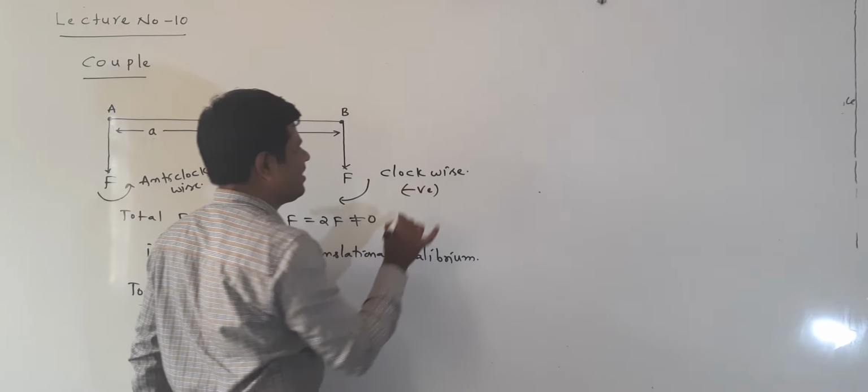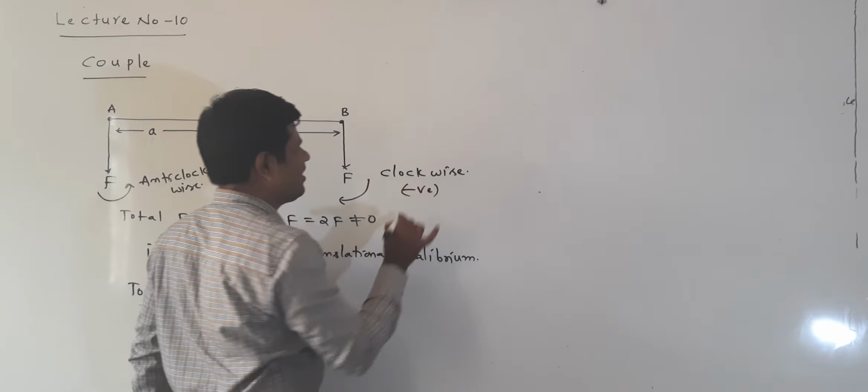But here the torque direction, I am finding from the right hand thumb rule. Here the torque direction is clockwise. Here the torque direction is anti-clockwise. This is rotating like this, which means anti-clockwise. Here rotating like this means clockwise. We know the sign convention: clockwise torques are taken as negative, and anti-clockwise torques are taken as positive.